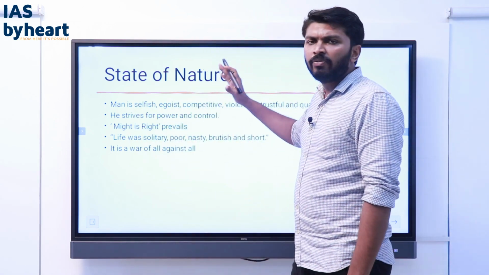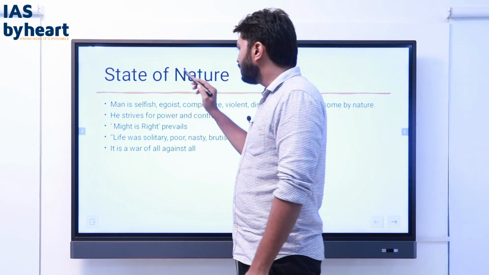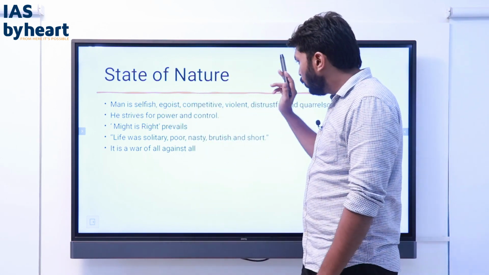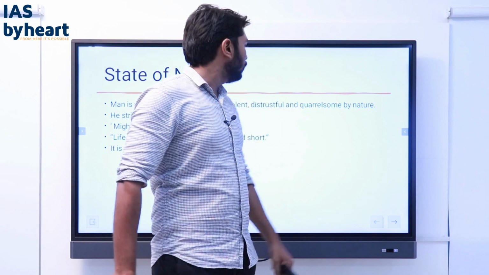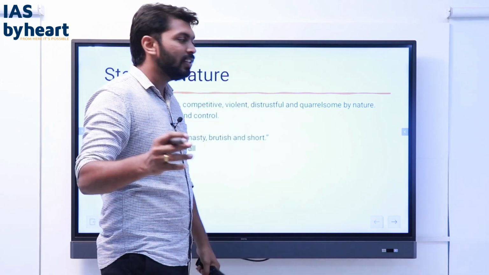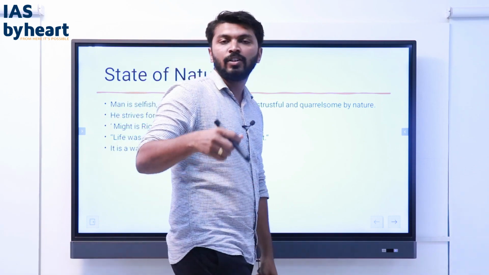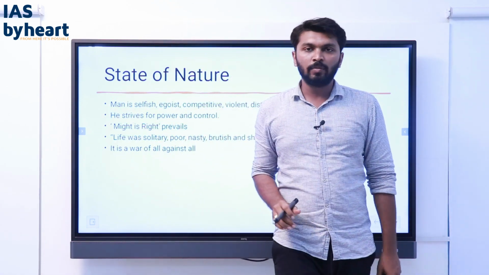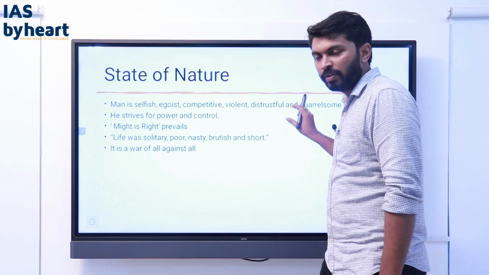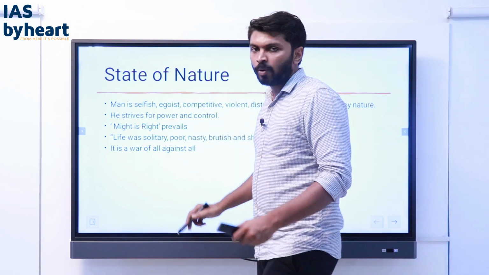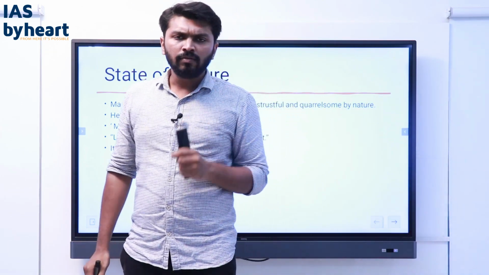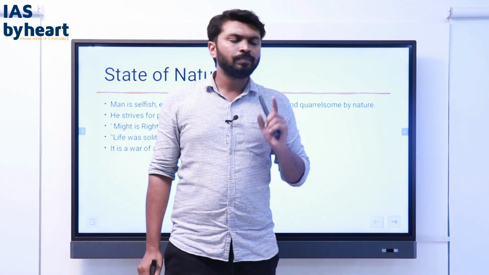So Hobbes defines man as selfish, egoist, competitive, violent, distrustful and quarrelsome by nature. It is human nature, nobody can change it, he says. All these are man's natures, he says. He strives for power and control. Every human being strives for power and control.